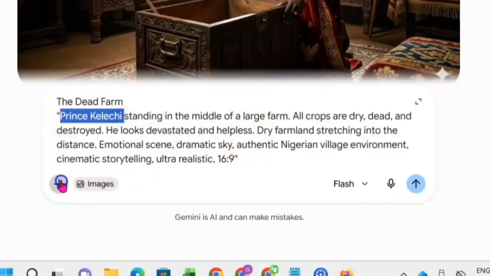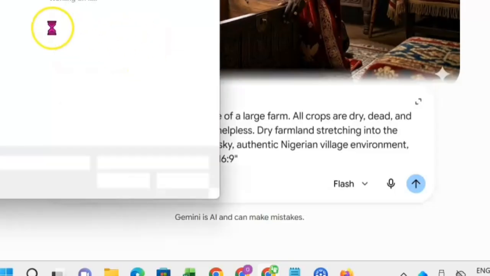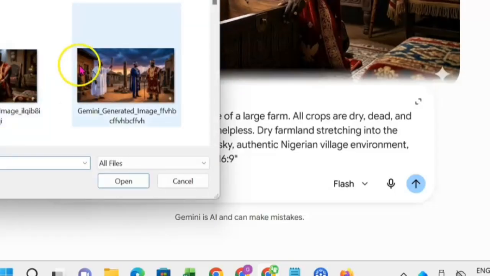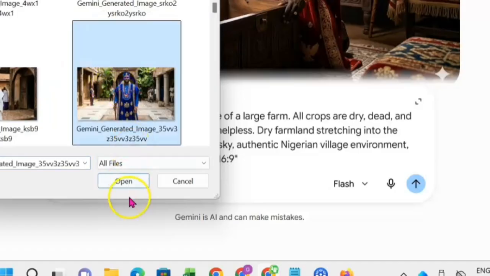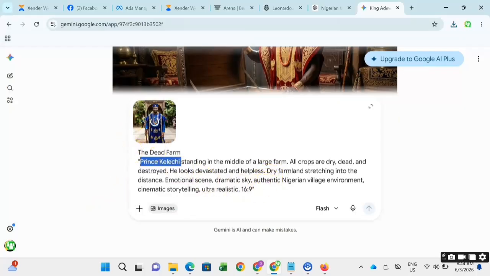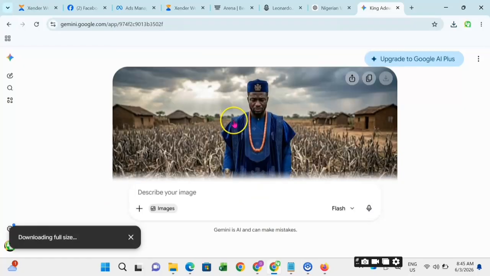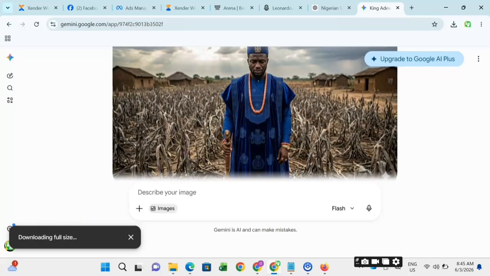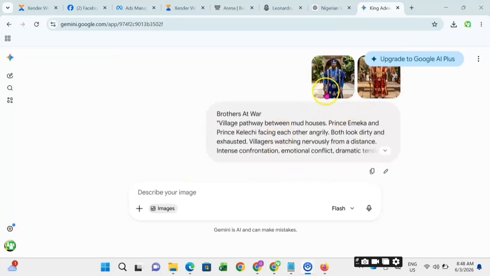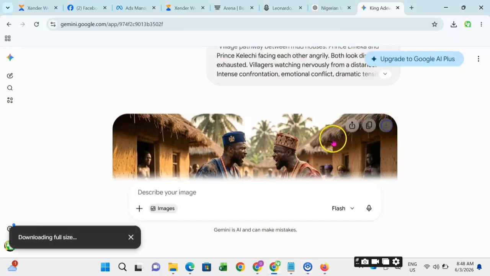Now this particular scene contains Kelechi, just Kelechi alone. So go ahead and look for Kelechi's image and add it. Click on Kelechi's image, then add it. Now you can see how the image is being produced. Right, the image came out very well. That's exactly how it's supposed to be. This is scene 7 that's generated. I have to speed it up.